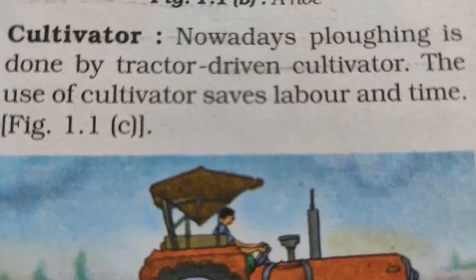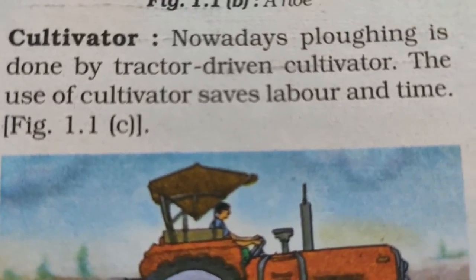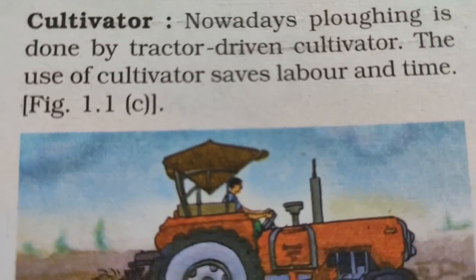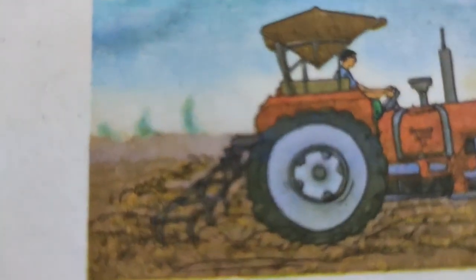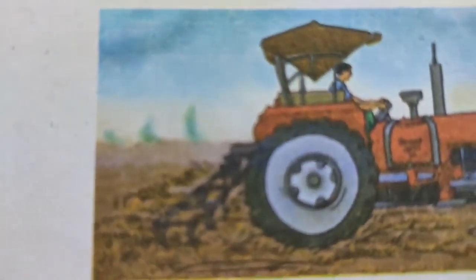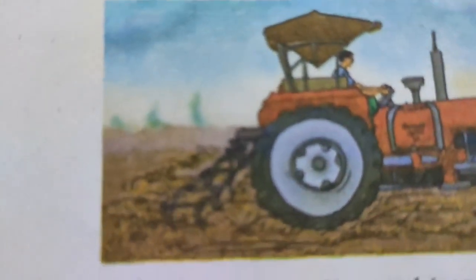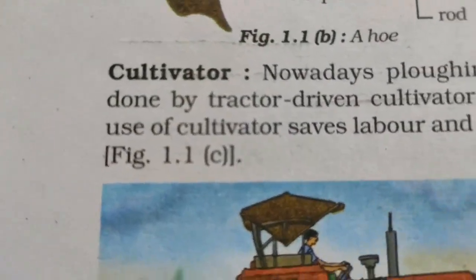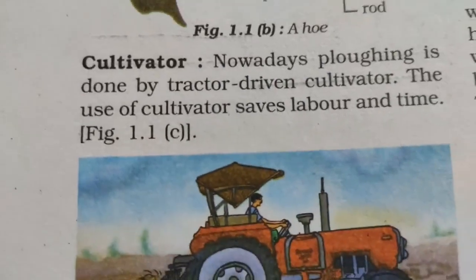Moving ahead, the next topic is the cultivator. Nowadays plowing is done by a tractor-driven cultivator. You can see in this figure, it's an iron device which is attached to the tractor. It does all the work which can be done by the wooden plow.